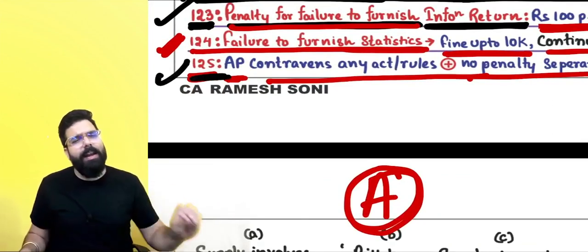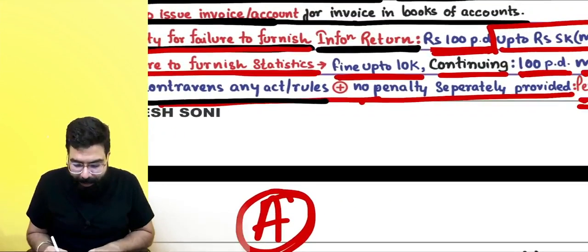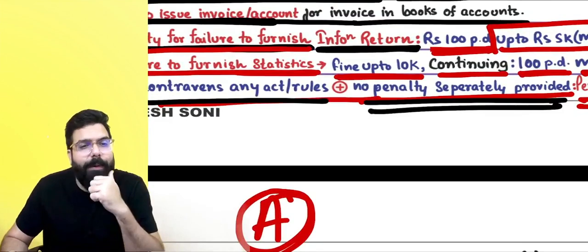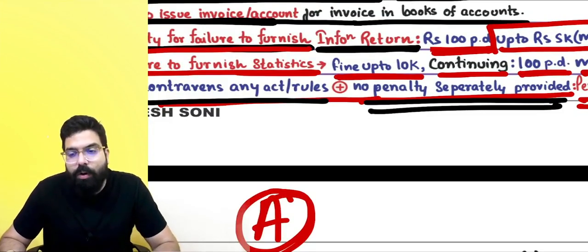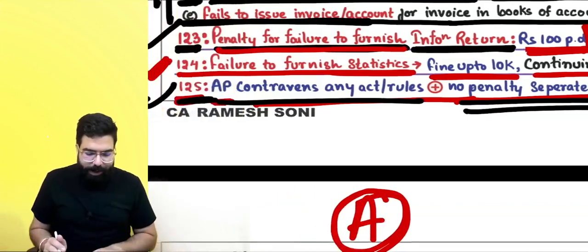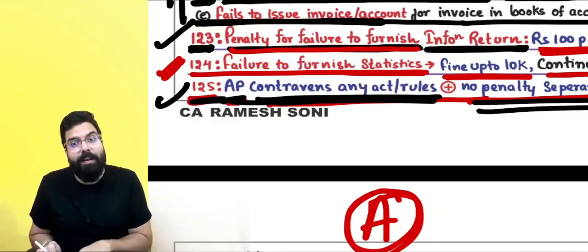General penalty: any contravention under the Act where no penalty is separately provided. For example, you filed your GST return late. For filing the late return, if the officer wants, he can say, any person, you have contravened the provision. Yes, sir, you have not filed the return on time.